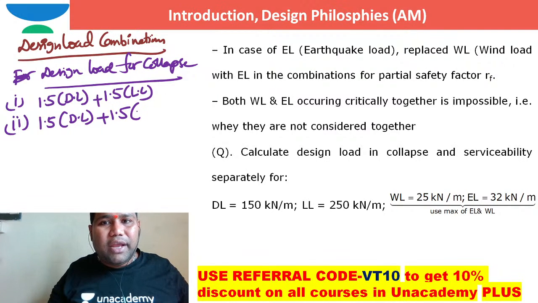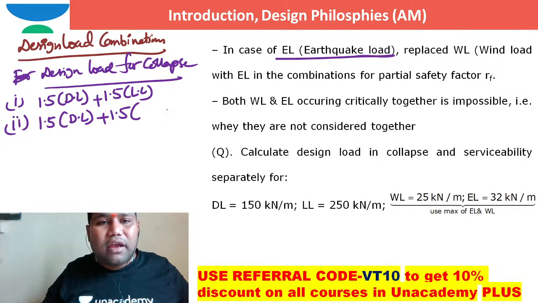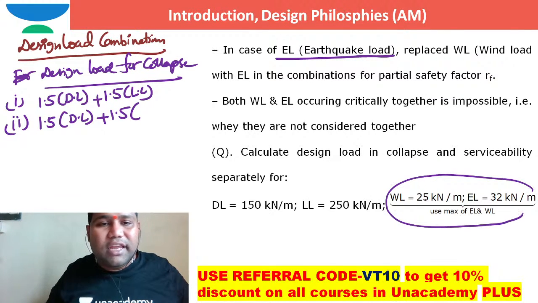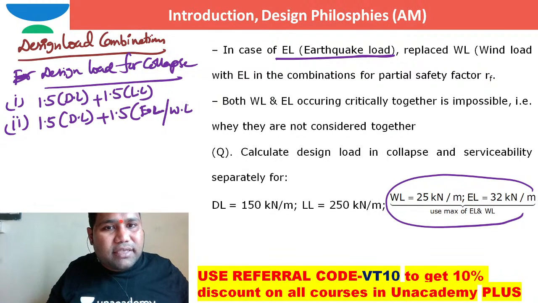In terms of earthquake load, out of earthquake load and wind load, whichever is high, I need to consider that one in this combination. So 1.5 times dead load plus 1.5 times earthquake load, or wind load, whichever is max.